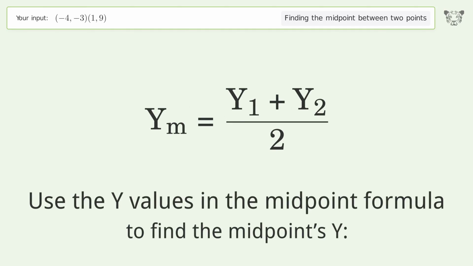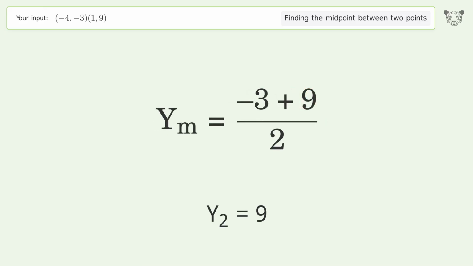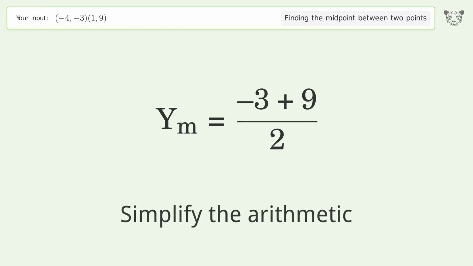Use the y values in the midpoint formula to find the midpoint's y. y1 equals -3. y2 equals 9. Simplify the arithmetic.